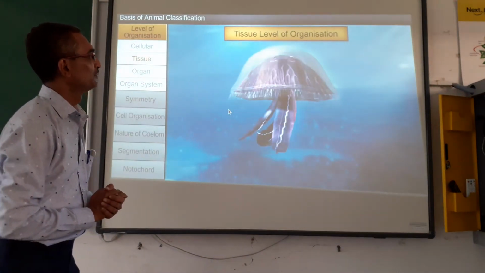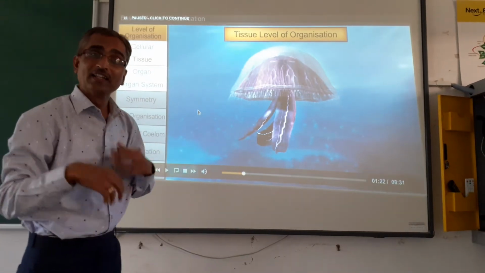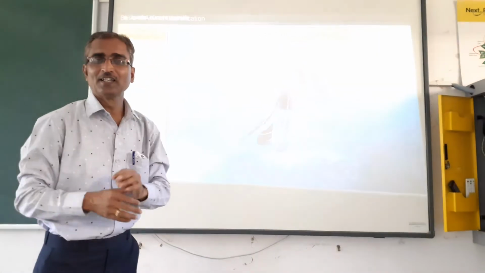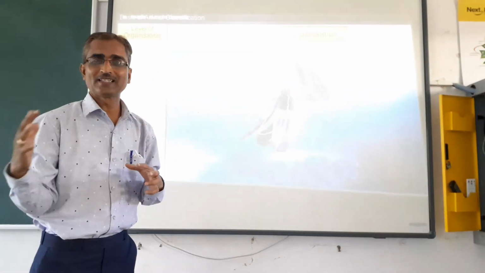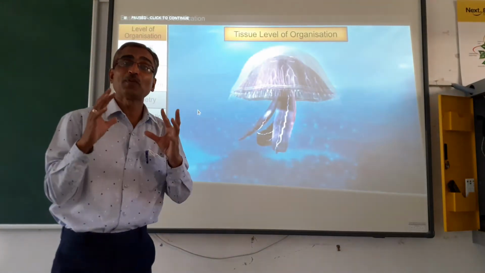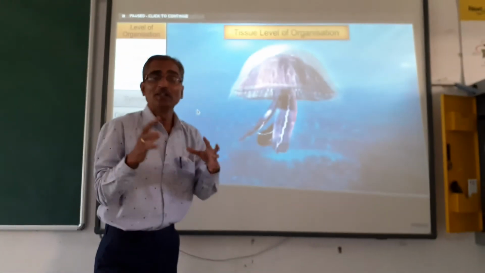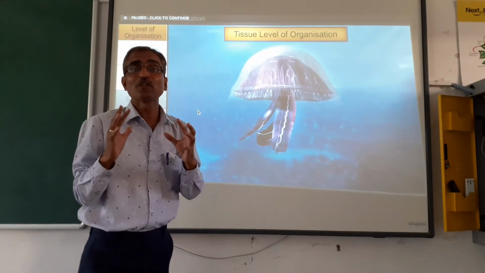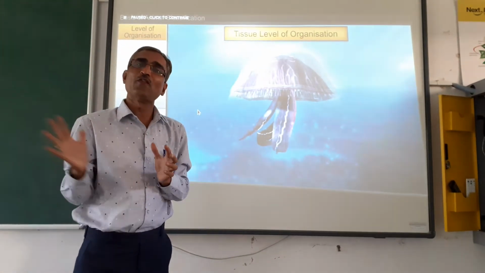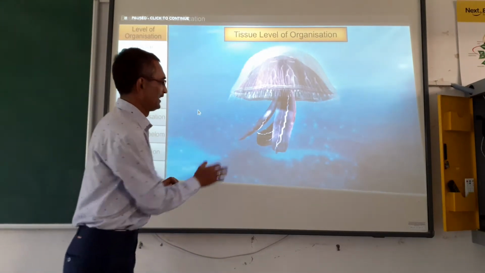The next one is the tissue level of organization, which is more complex than cellular organization. Here the cells performing similar functions are grouped together to form tissues, and these tissues perform different functions.